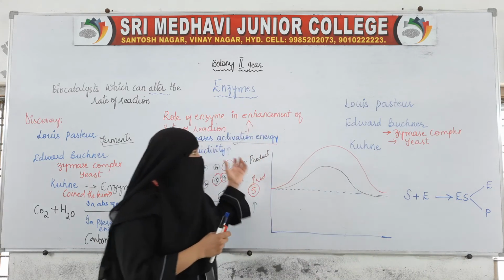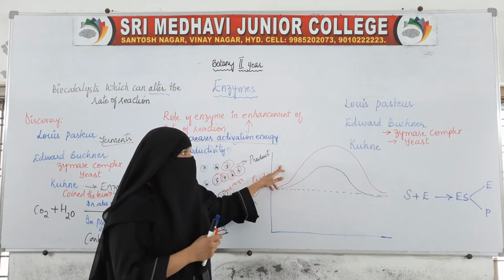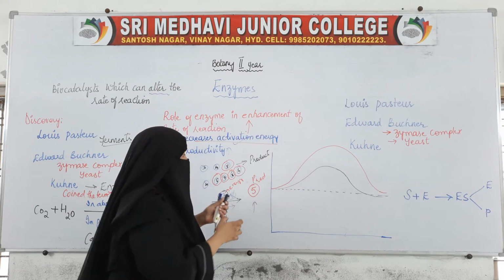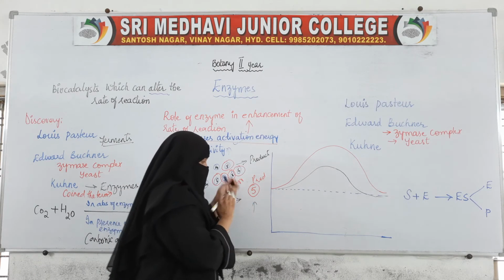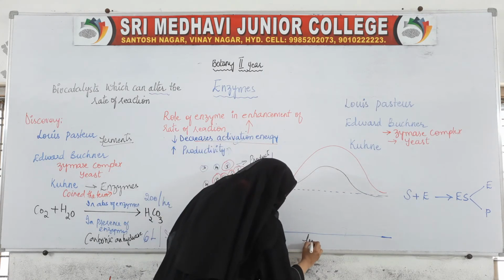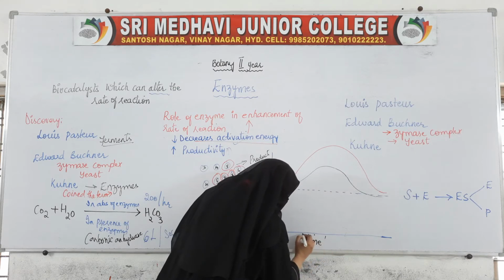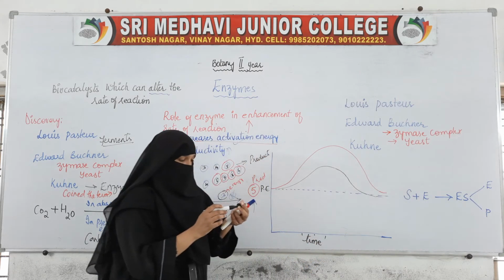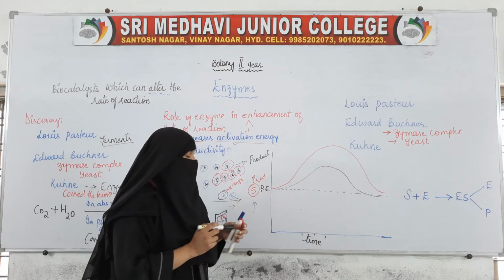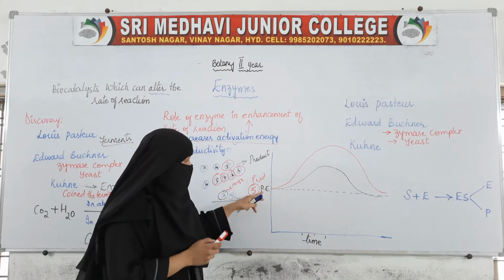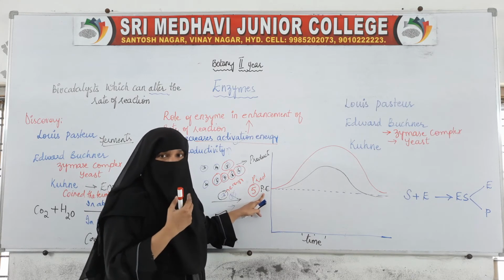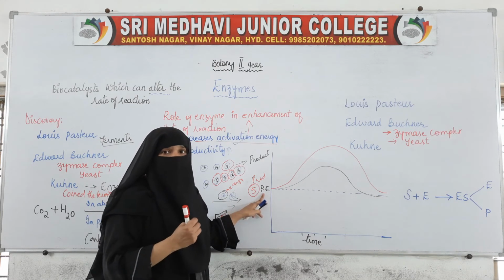This can be seen in the form of a graph. Here, we plot the graph of potential energy against time, that is, rate of reaction, we can even say. So rate of reaction and energy. A molecule possesses potential energy, some energy will be there.